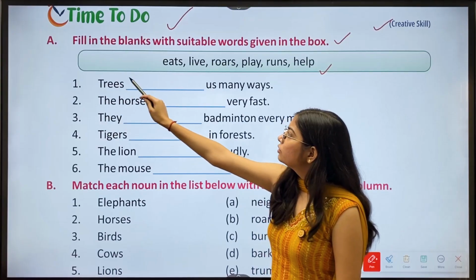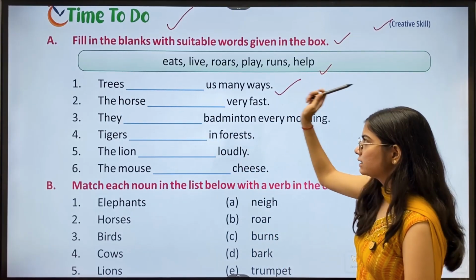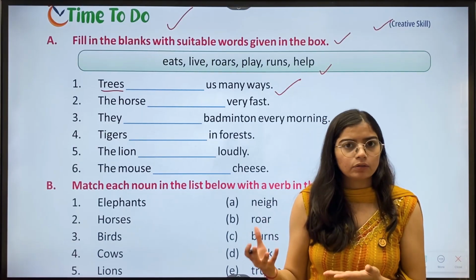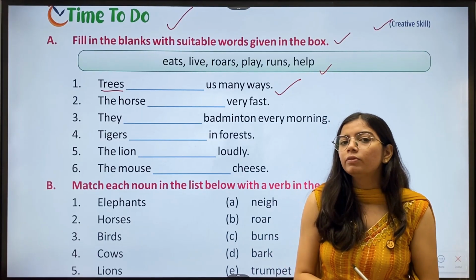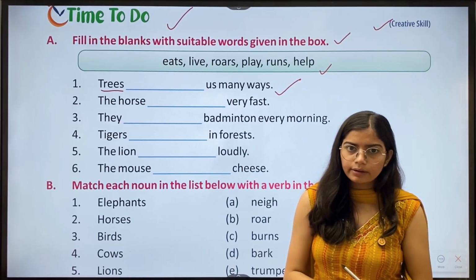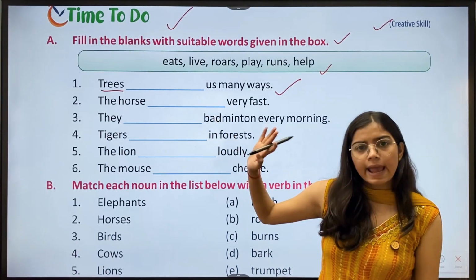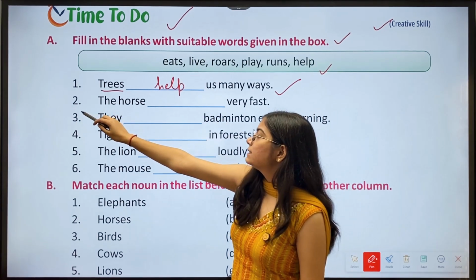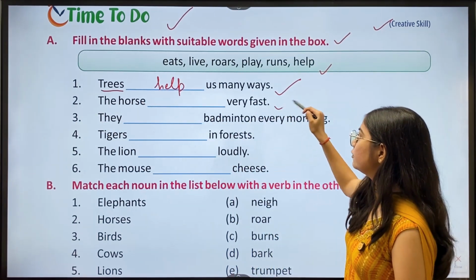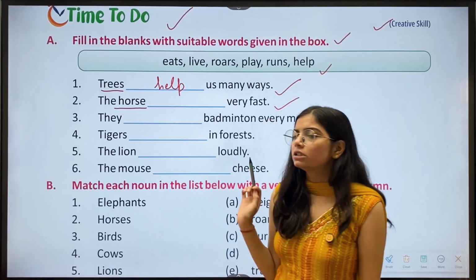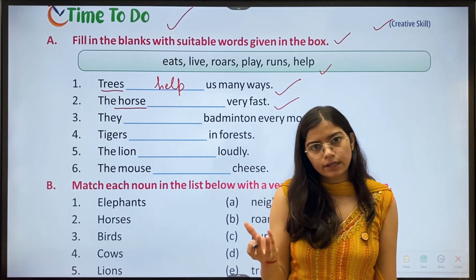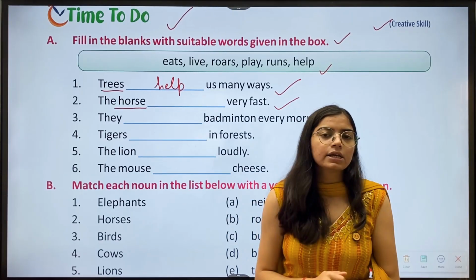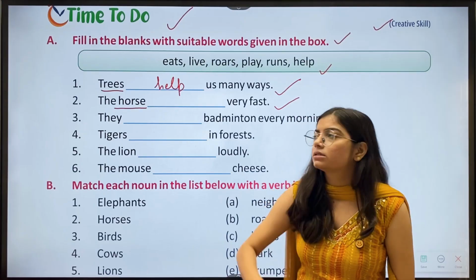Now first: trees dash us in many ways. We have the naming part trees, which is a plural noun, so we'll write the verb without s or es. Here the answer is help. Then second: the horse dash very fast. Now we have a singular noun, so we write the verb with s or es. Here the correct answer is runs.